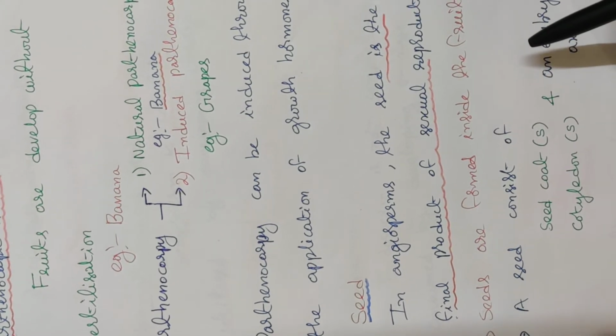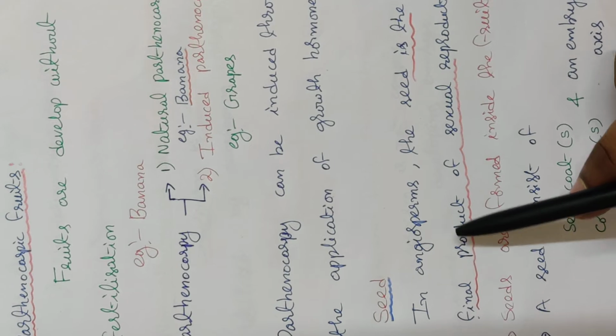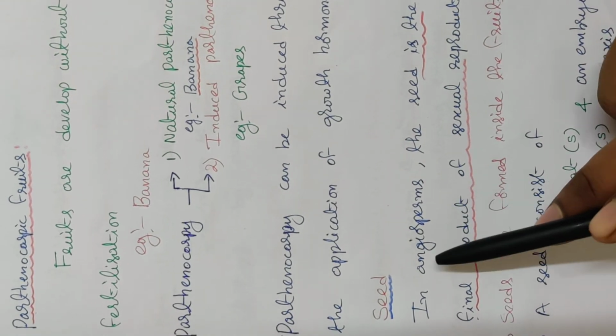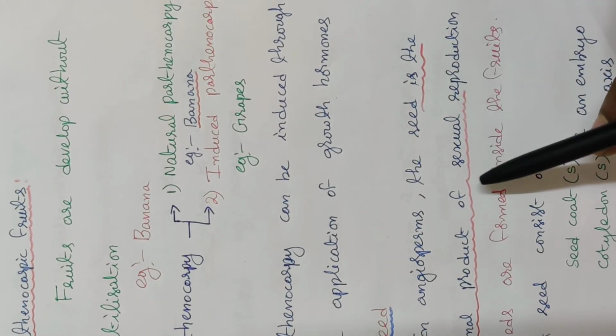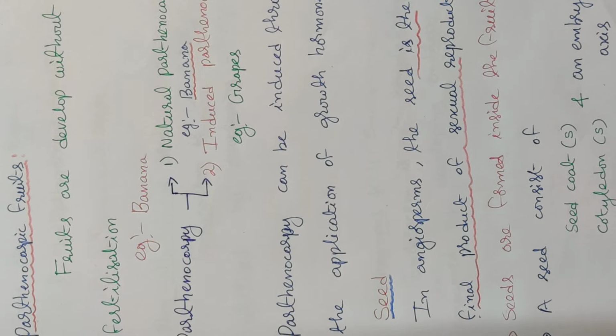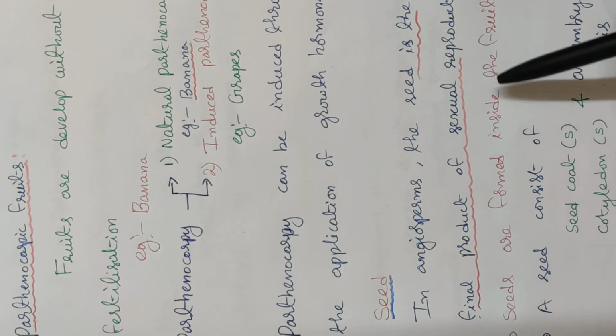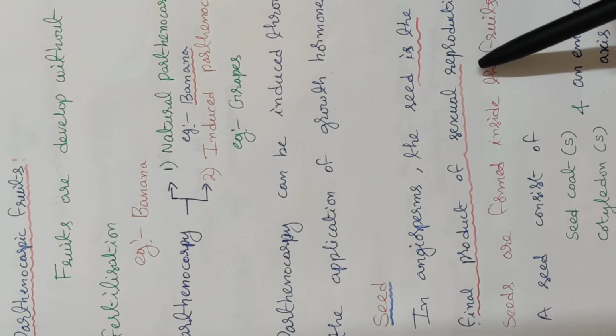Now you have to know about the seed. After the fertilization process, the fertilized ovule becomes the seed. In angiosperms, the seed is the final product of sexual reproduction. In gymnosperms also, the seed is the final product of sexual reproduction.